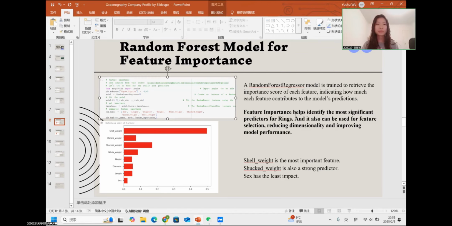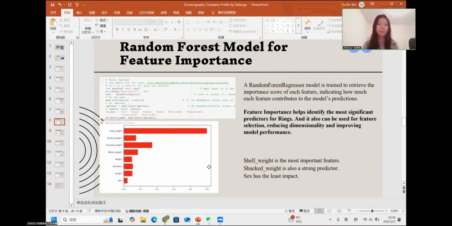From the code in this picture, we can see that a random forest regressor model is trained to retrieve the importance score of each feature to indicate how much each feature contributes to the model's predictor, which is the rings number. And why is it important? Because feature importance helps us identify the most significant predictors for rings, and it can also be used for feature selection, reducing dimensionality, and improving model performance.